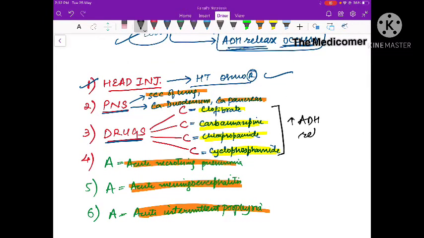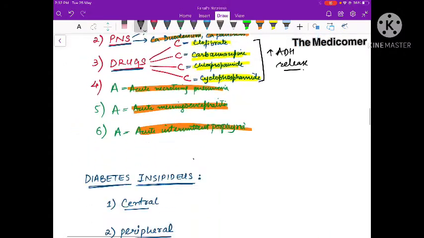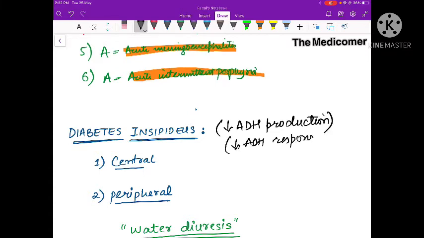Now let's move to other conditions in which there will be decreased ADH. Diabetes insipidus is a condition in which there will be decreased ADH production or decreased ADH response. This diabetes insipidus can be of two types. One is called central diabetes insipidus.